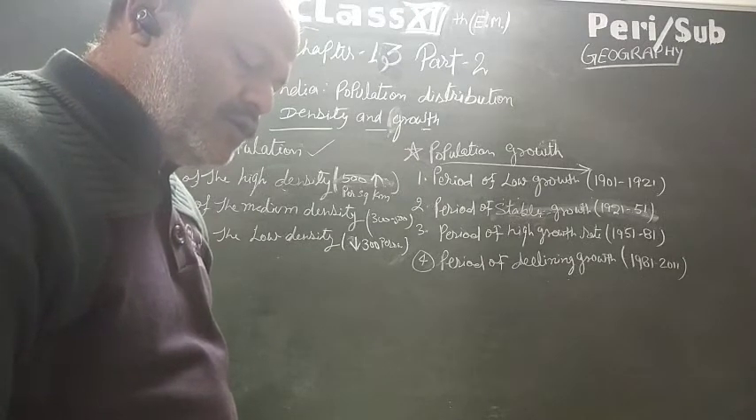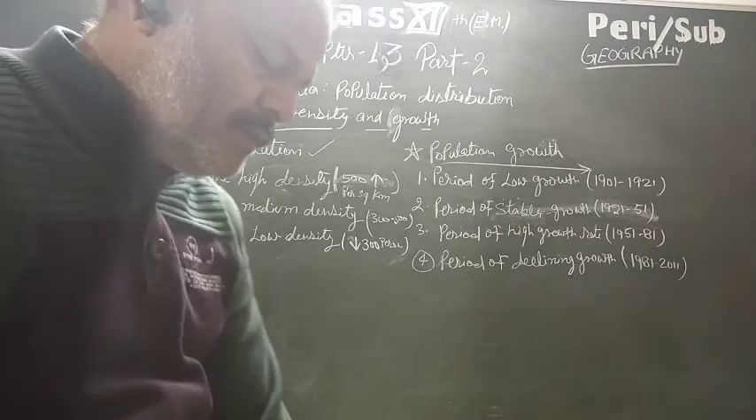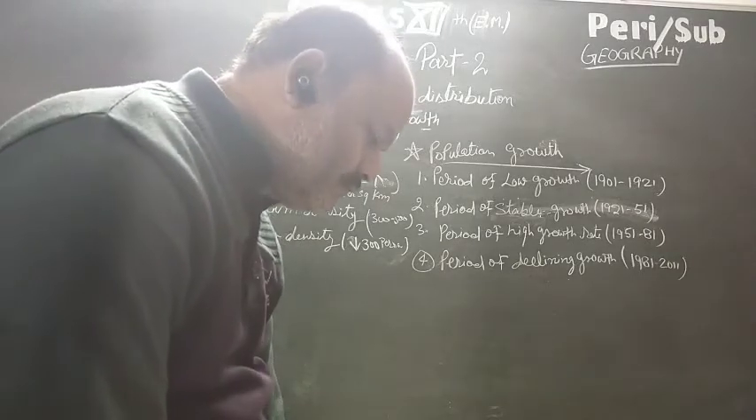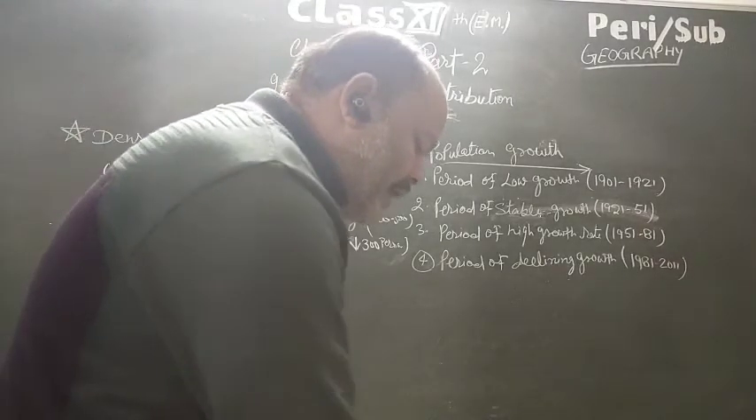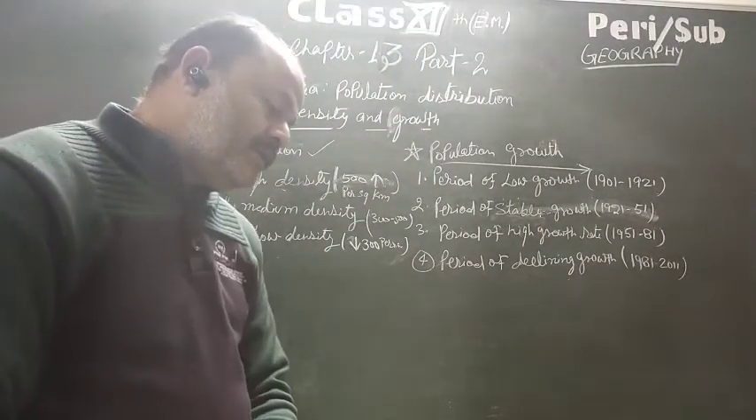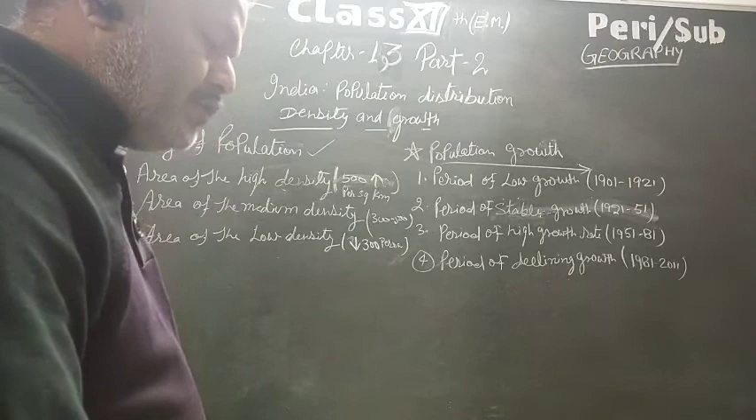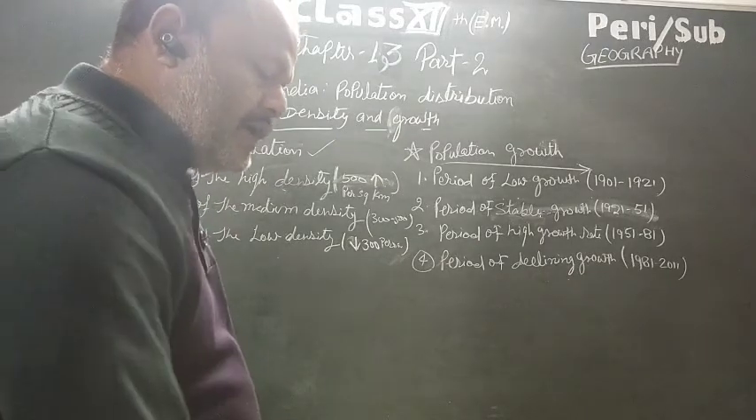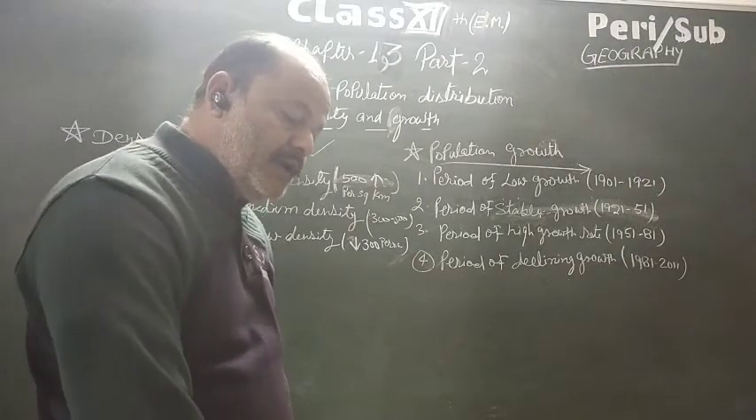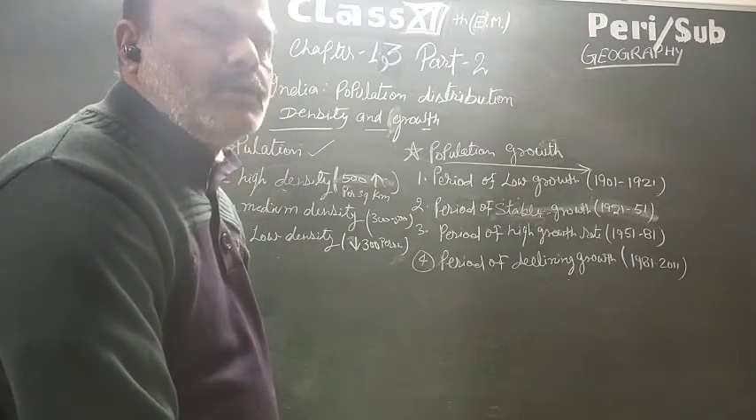During 1981 and 1991, the exponential growth rate of population was at 2.14% per annum, which decreased to 1.95% during 1991 to 2000 and 1.64% during 2001 to 2011. During this period, the birth rate declined from 38 per thousand in 1981 to 26 per thousand in 2001 and death rate declined from 15 per thousand to 8 per thousand.